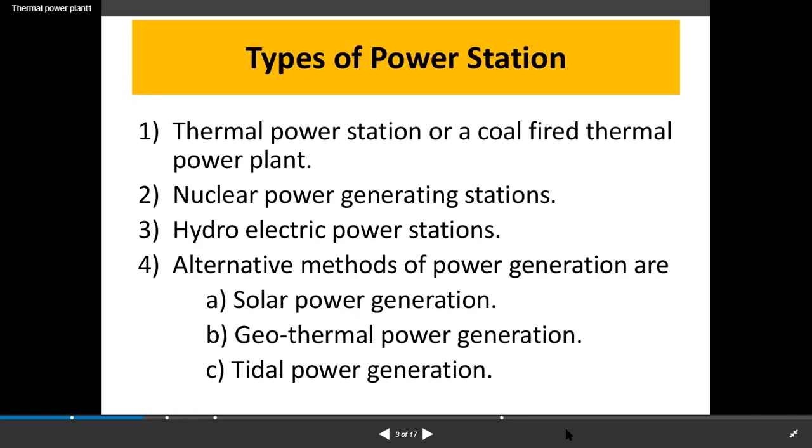Next is Ramagundam, also a thermal power station. It is also based on coal. Next, nuclear power generation stations. These nuclear power generation stations depend upon plutonium and uranium U-238. Nuclear power generating stations depend upon the uranium resource.